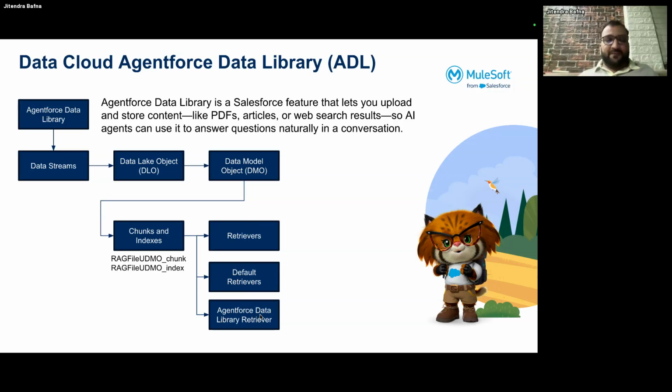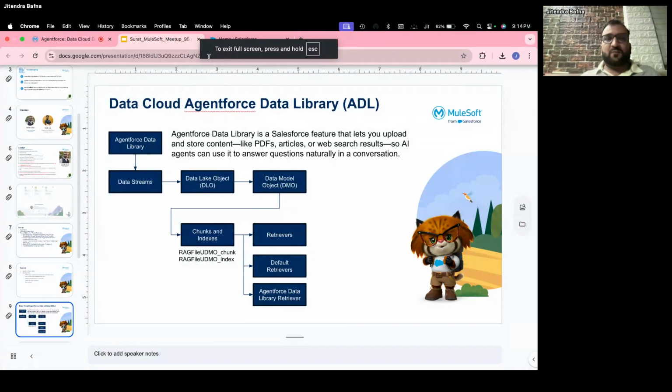But if you want to use a retriever for a specific file, once you upload the file, it creates a specific data retriever that you can use to search in that particular file. As you upload more files, it will keep creating data retrievers for you. So you can use the specific data retriever to search for information from the specific file instead of giving access to all the data. The default retriever has access to all the data and all the files, but for a specific data library, you can use the Agentforce Data Library retriever. Okay, let me go back and I will show you on Salesforce.